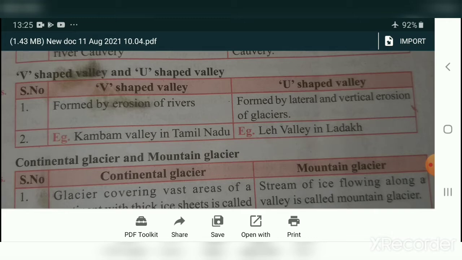Example for V-shaped valley, Cumbum Valley in Tamil Nadu. Example for U-shaped valley, Leh Valley in Ladakh.